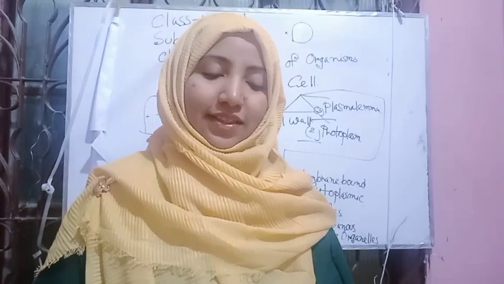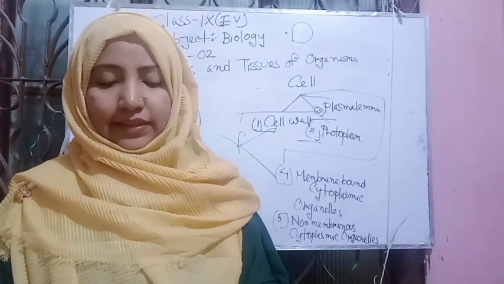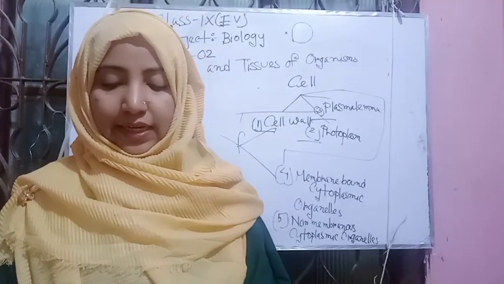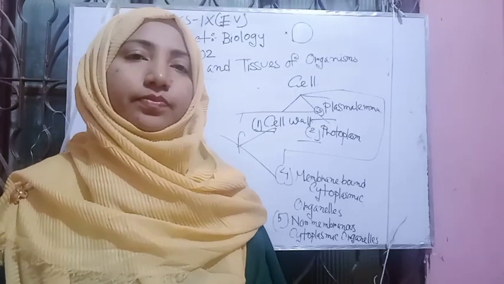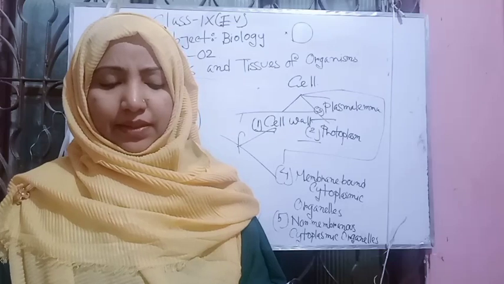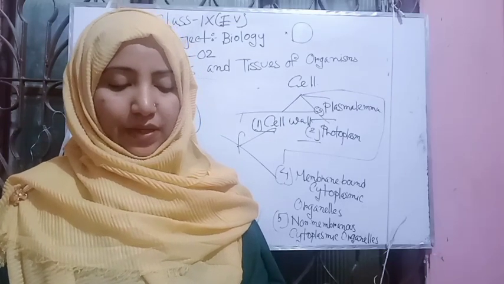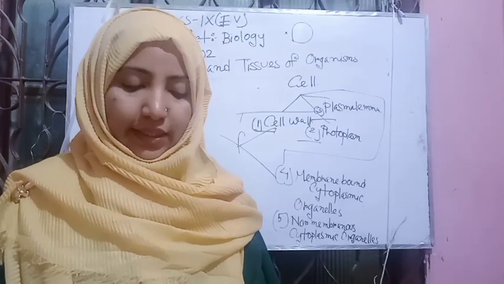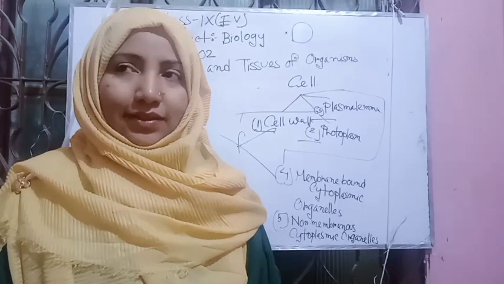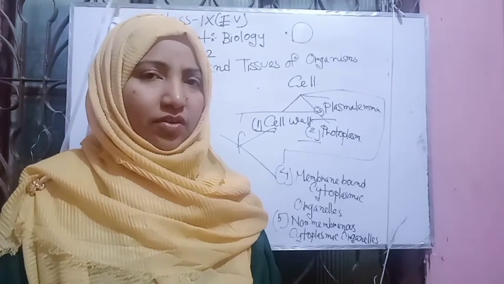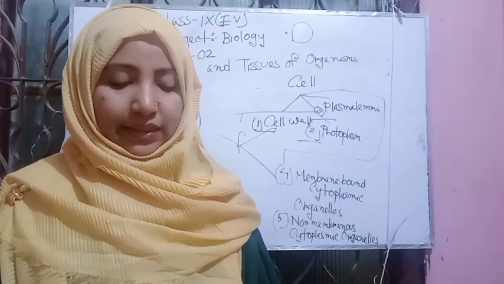Our next structure is the protoplasm. The translucent, semi-fluid, viscous substance that constitutes the interior matter of a living cell is the protoplasm. Everything surrounded by the cell wall is protoplasm. Even plasma is a part of the protoplasm, which also contains cytoplasmic organelles and the nucleus. My dear students, today I have only introduced our topic, cells and tissues of organisms.